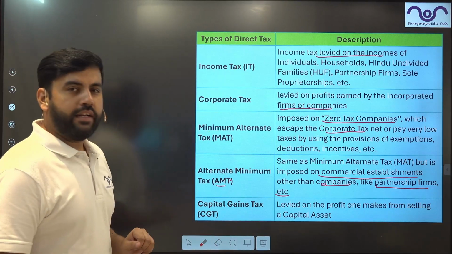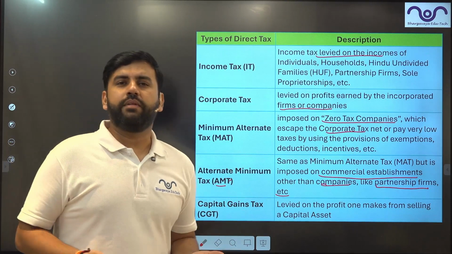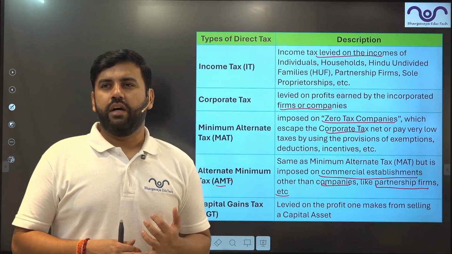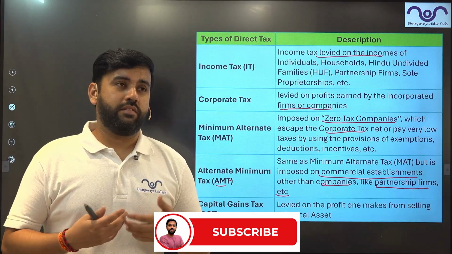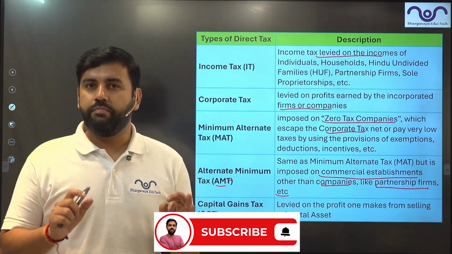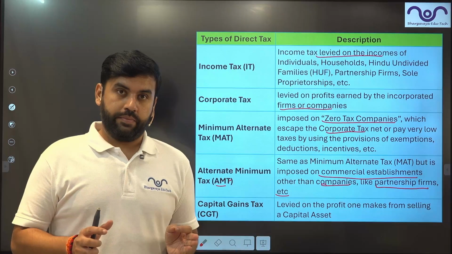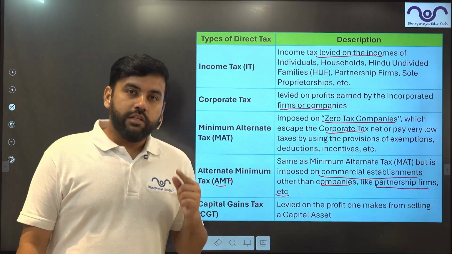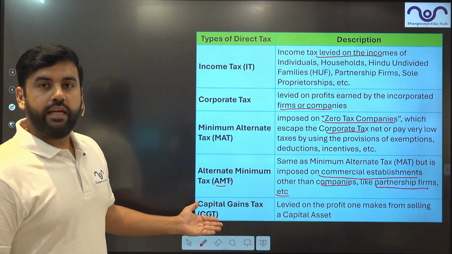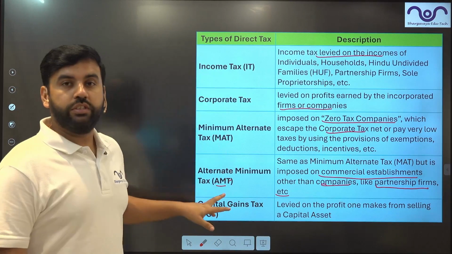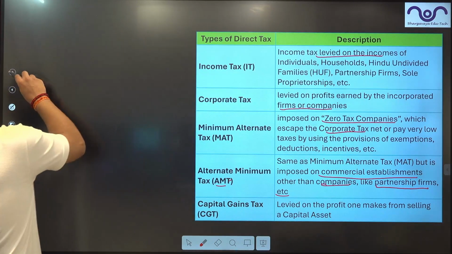Then comes capital gain tax. If you have something as a capital asset, let's say stock, a person has sold stocks, mutual funds and other things in the stock market and made a capital gain, a gain on the capital, that person is now going to pay capital gain tax. I'm not going to talk about the rates because rates actually change every budget.